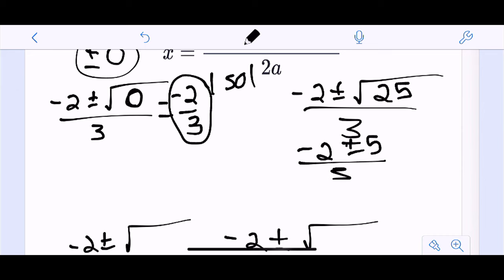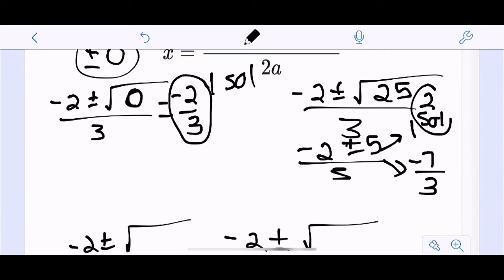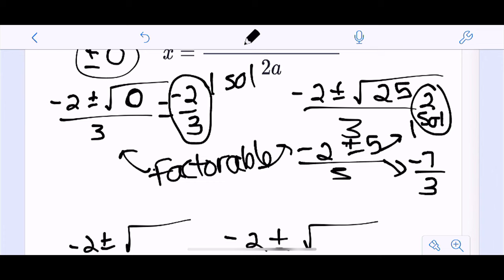And that's going to give me two solutions, because I'm going to have negative 2 plus 5 and negative 2 minus 5. Negative 2 plus 5 is 3, so 3 over 3 is 1. Negative 2 minus 5 is negative 7 over 3. So notice I'm getting two solutions because it's not 0 under the radical, but they're rational numbers, just nice fractions, because I knew the perfect square. So both of these types are factorable. If you get a rational answer out, it is factorable, okay?